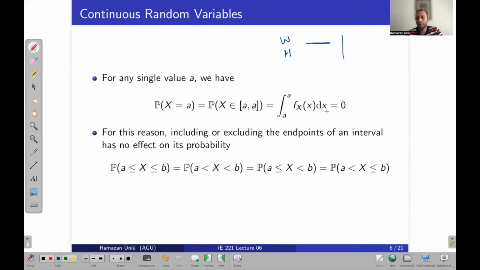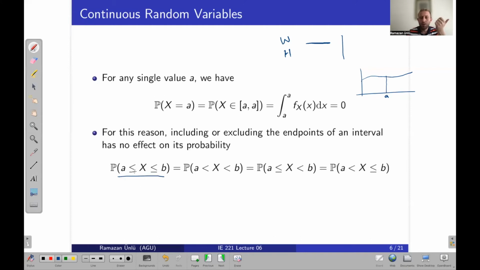It will be zero, right? Because let's say there's something like this, that's the graph, and that is the point A. I have height, but I don't have width. So that's why I cannot calculate the area of this line at the point A.